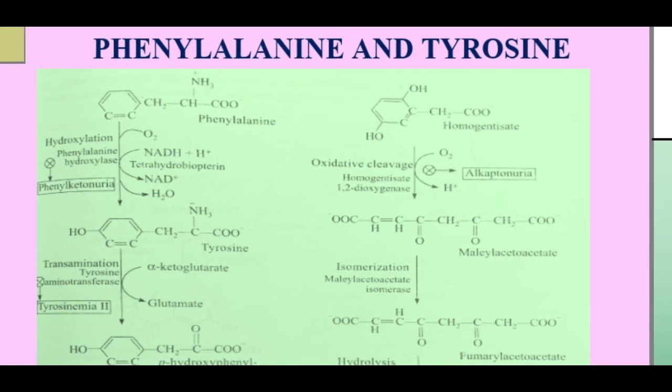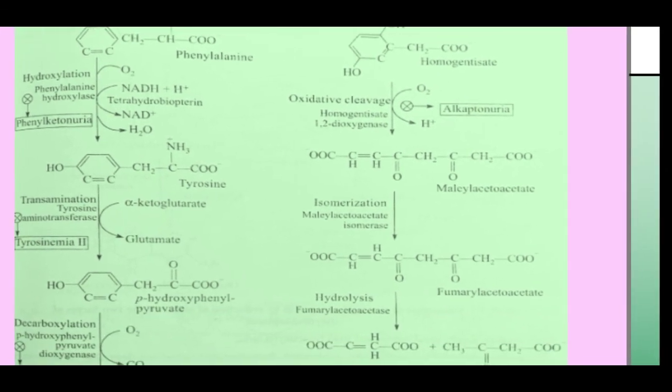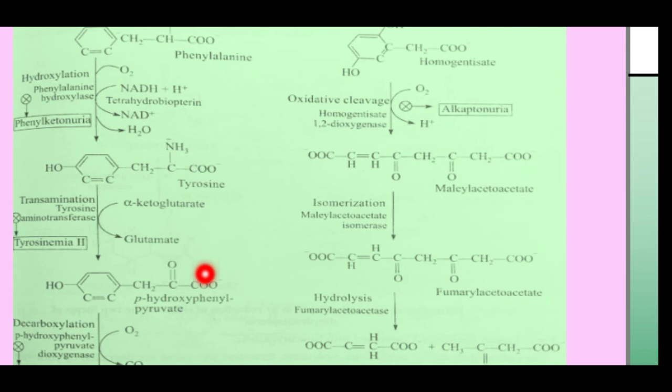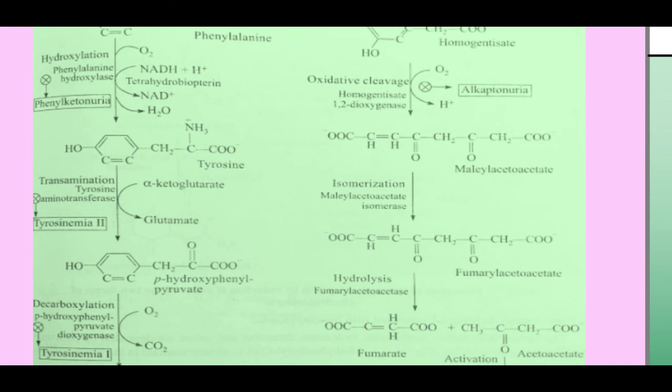In the first step, phenylalanine is converted to tyrosine, and this reaction is catalyzed by the enzyme phenylalanine hydroxylase. As a result, tyrosine is produced. In the next step, transamination of tyrosine occurs to produce an alpha keto acid, para-hydroxyphenylpyruvate. This reaction is catalyzed by tyrosine aminotransferase.